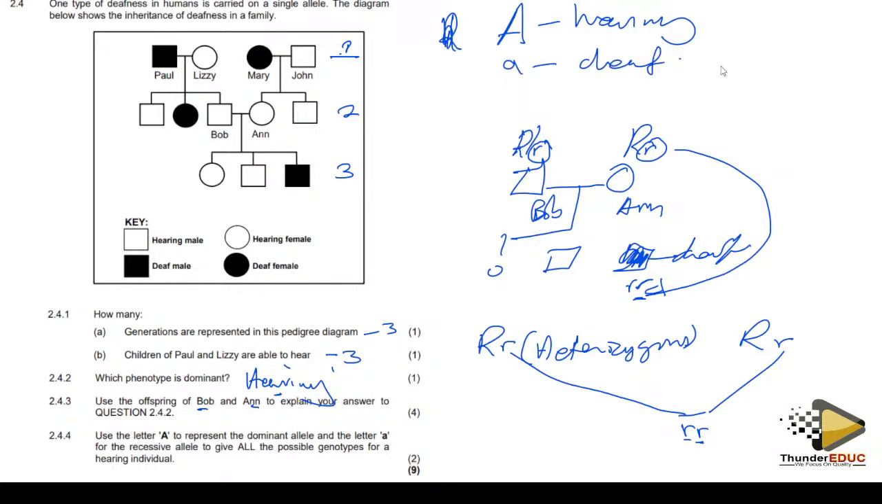It means that a person who is hearing can be homozygous dominant, or can be heterozygous. This person is hearing and also this person is hearing. These are the two options you can give, so we will give you a tick here and a tick there. If you have any challenge concerning this, please let me know.